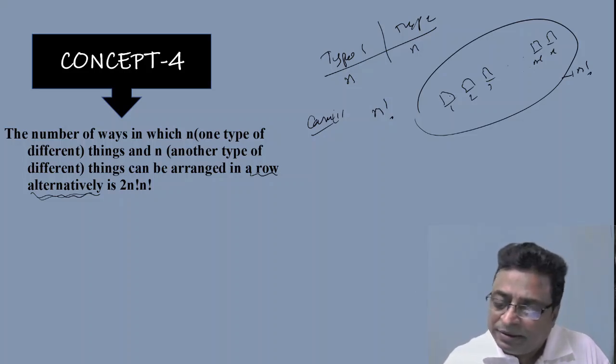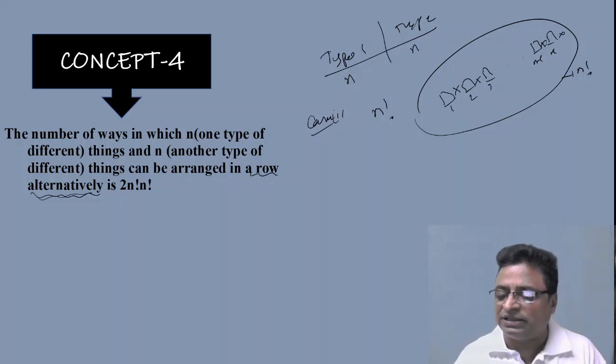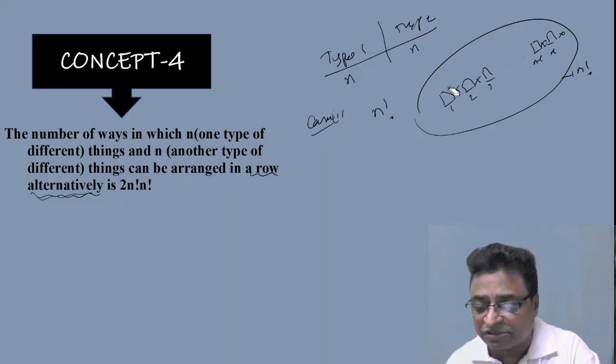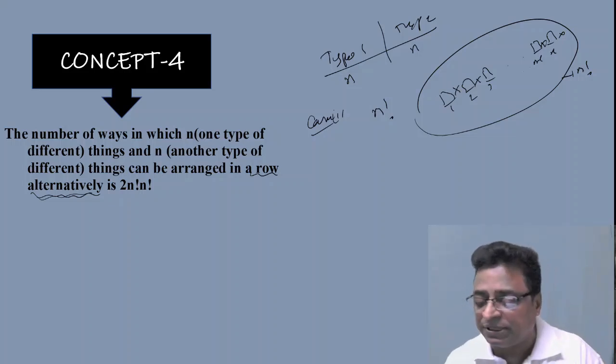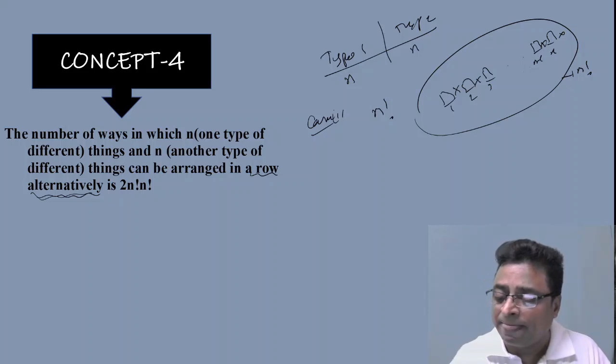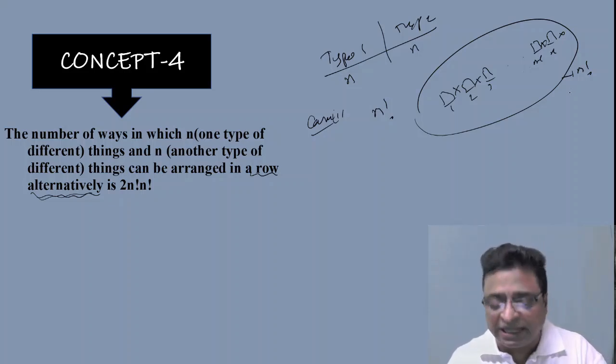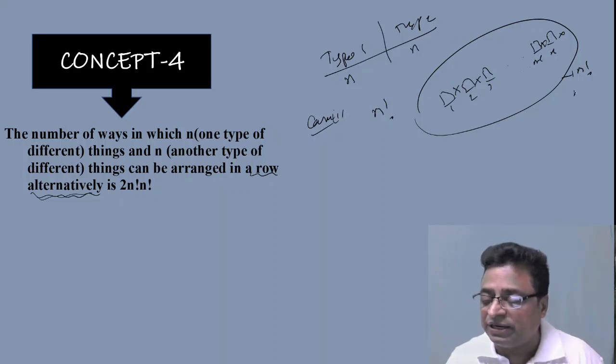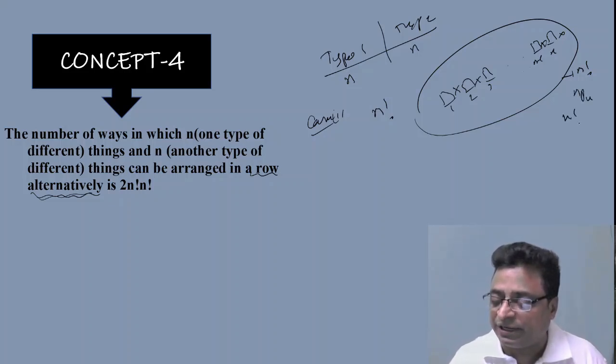But between them, how many gaps are there? Actually, you don't take the extreme places. If we have started with the first type, then this case would be arranged. Now there are n gaps, and n things of the other type can be arranged in these n gaps in nPn ways, that is n factorial.